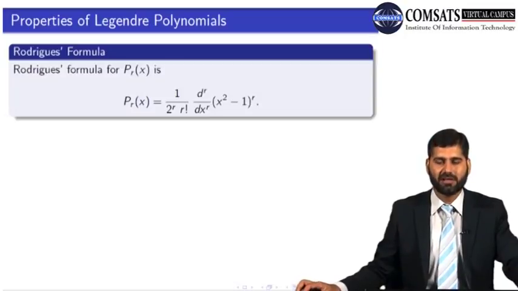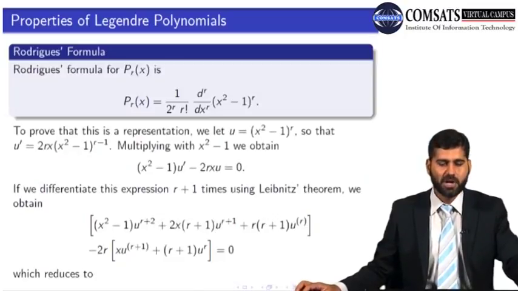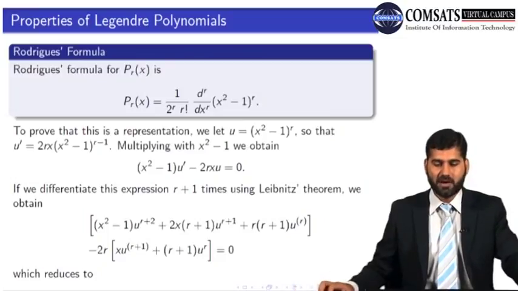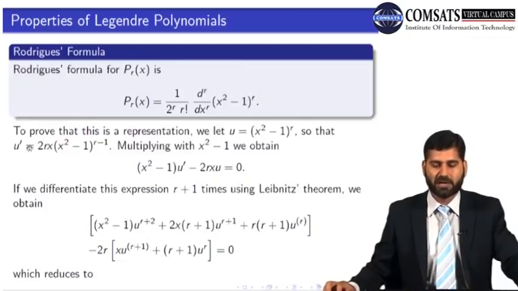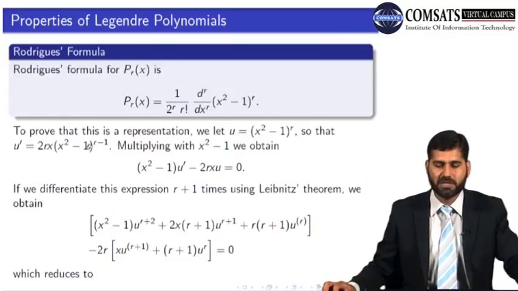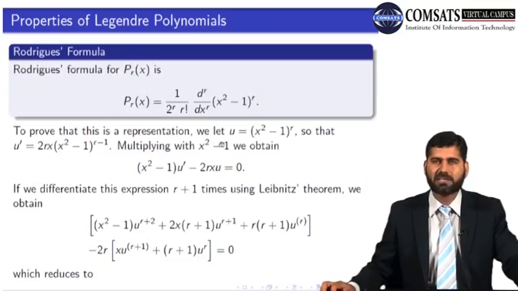To prove this, we let u be equal to x squared minus 1 to the power r, so that u prime is what? u prime is r times x squared minus 1 to the power r minus 1, and the derivative of the inside is 2x. So you get 2r x times x squared minus 1 to the power r minus 1. And if you multiply this by x squared minus 1, you obtain this whole thing. Why did we multiply by x squared minus 1?